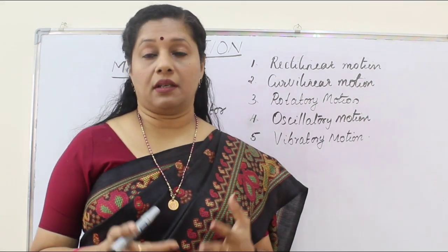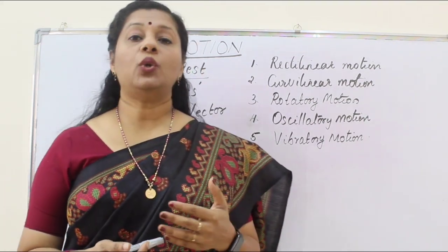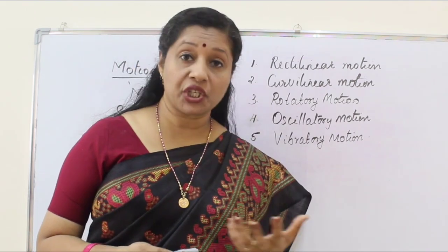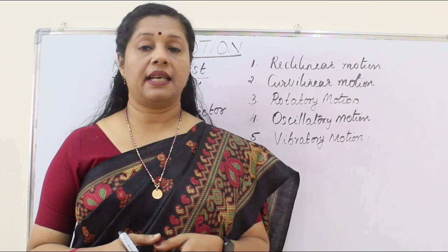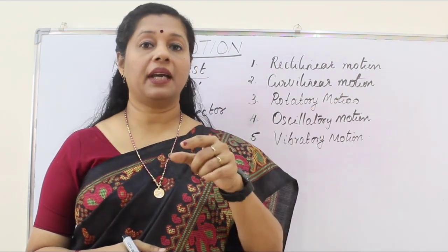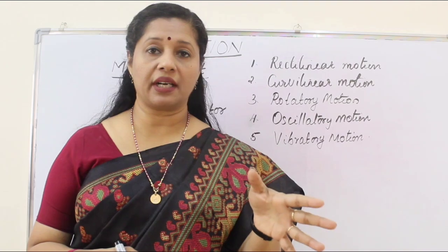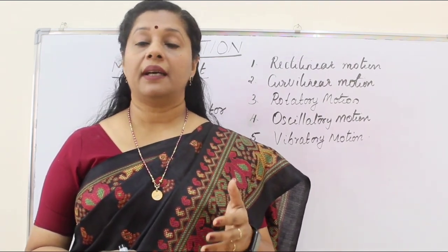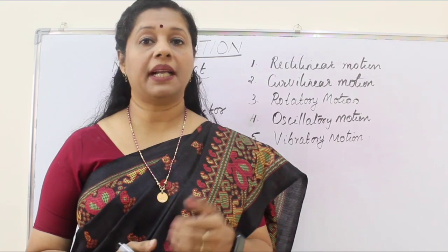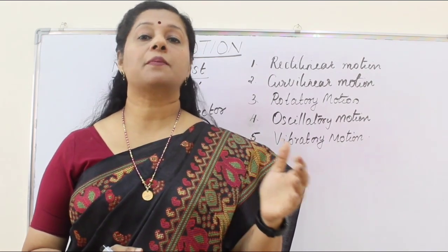So some physical quantities, when we express them, we do not say in which direction it is happening. I am simply saying, you are running. I am not telling where you are running, or which direction you are running. So there we are not including any direction, but I am telling that you are running at a speed of 10 kilometers per hour.